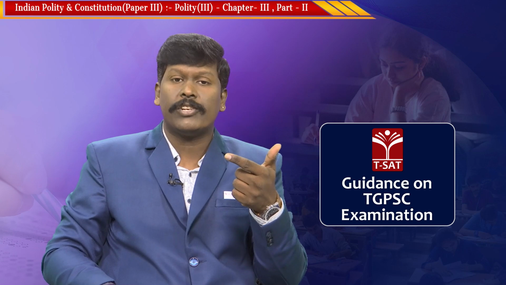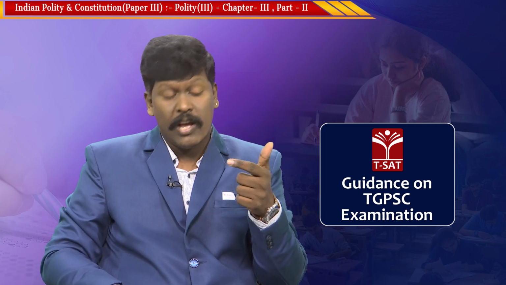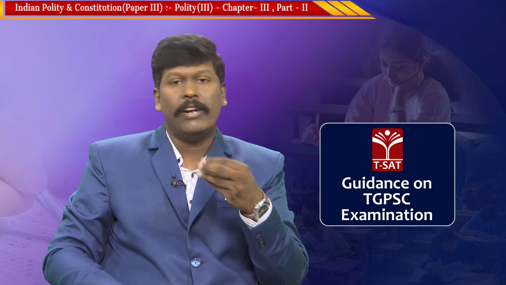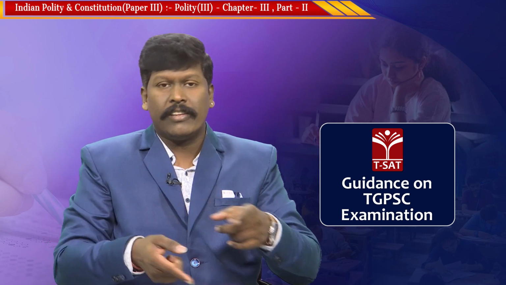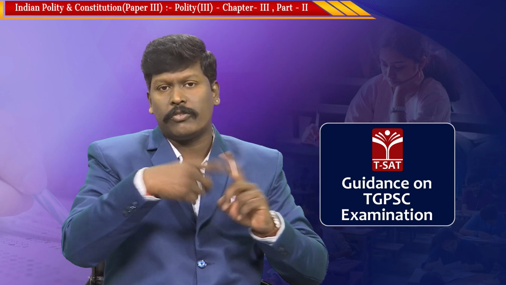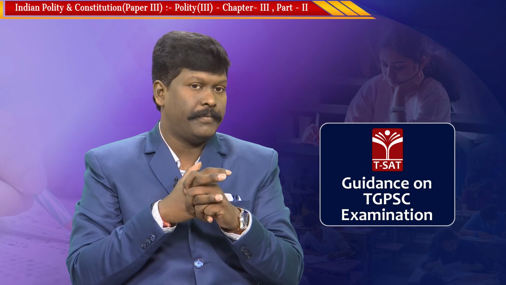Generally, we have 3 sessions in a year. They are the budget session, generally in February, March; the monsoon session, July, August; and the winter session, November, December. So a session can be started or stopped by the President of India as per Article 85.